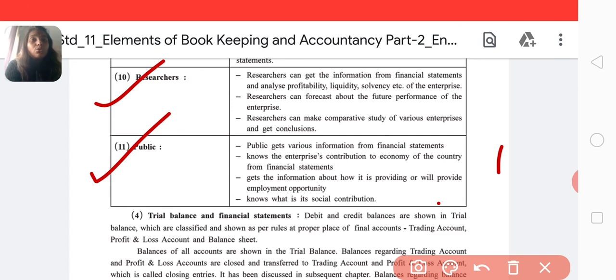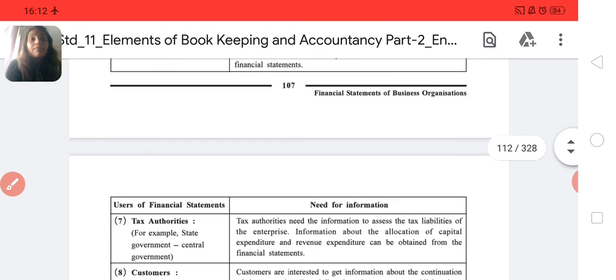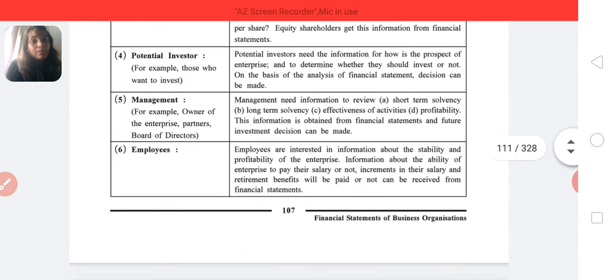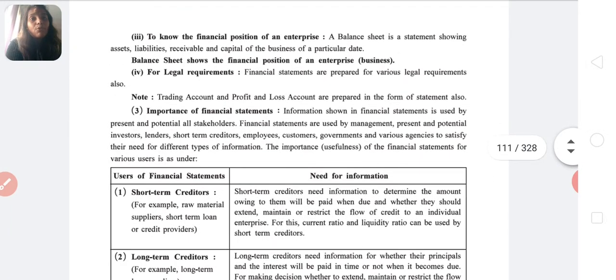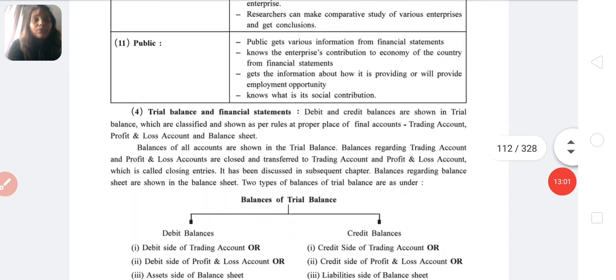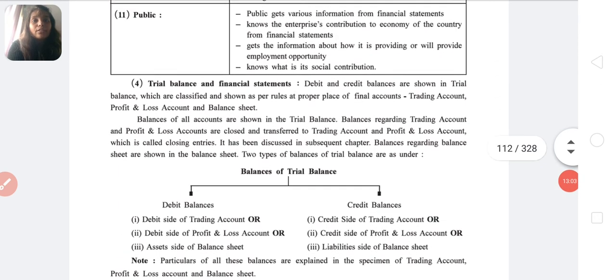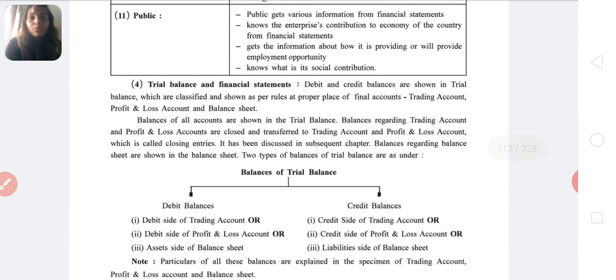So to know all this, these people need what? Financial statements. So there are 11 parties who need financial statements, and for what? I hope that these things are clear to you. Few things you have to write in the notebook. These points need to be written in the notebook and submitted to me by tomorrow, and be ready with the main specimens which I will explain to you in the next